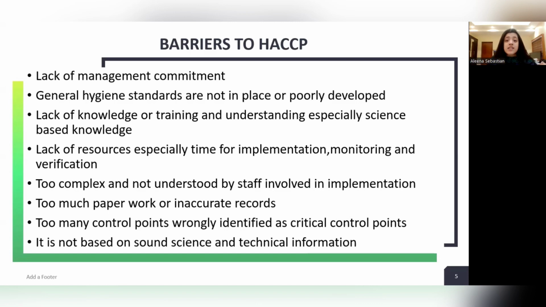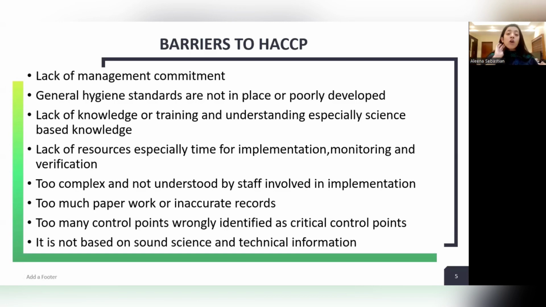General hygiene standards are not in place or poorly developed. For example, if you are a worker in a food production company, you know that before entering the food premises, you have to wash your hands. If there is no proper hand washing facility there, you might not wash your hands before entering the production area. That becomes a problem, because the person might go inside the food premises, something from him passes on to the food, the food is contaminated, and when that food reaches the consumer, they can complain. So that actually happens.